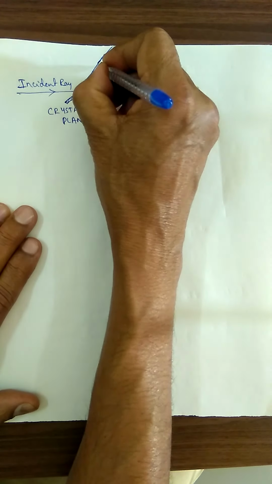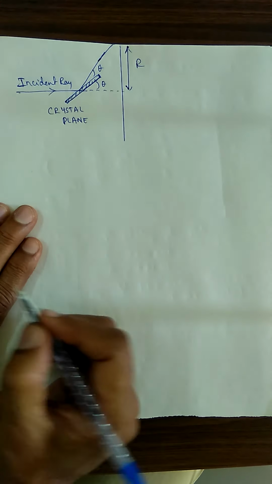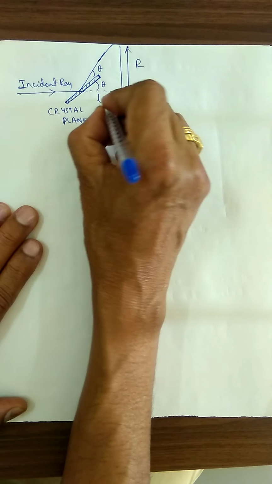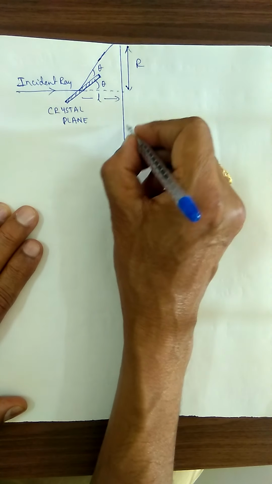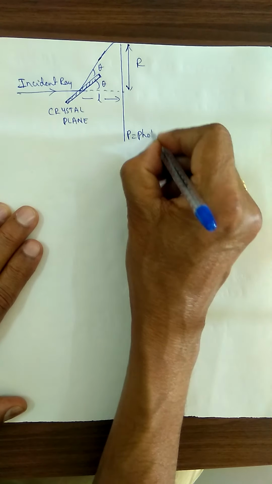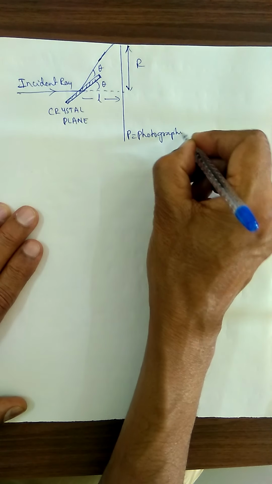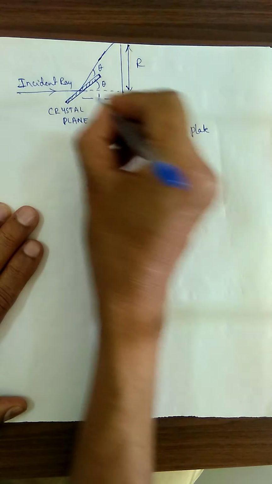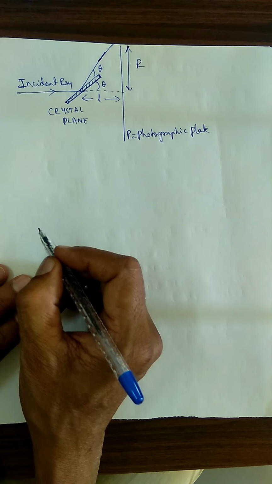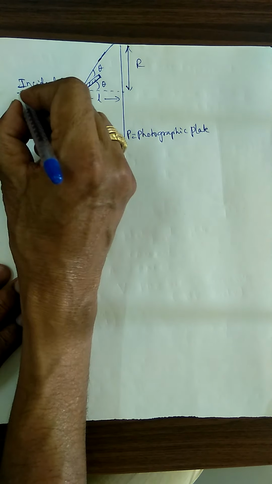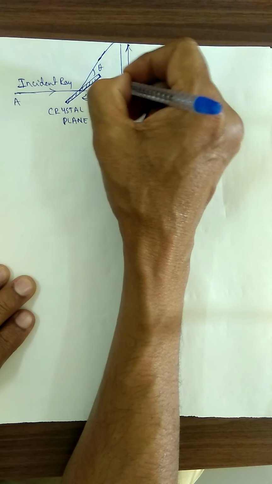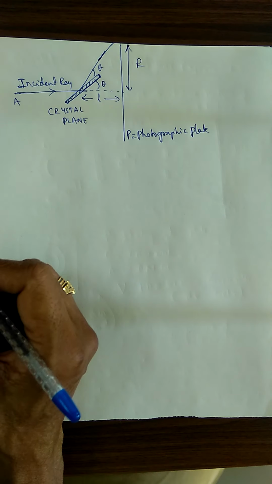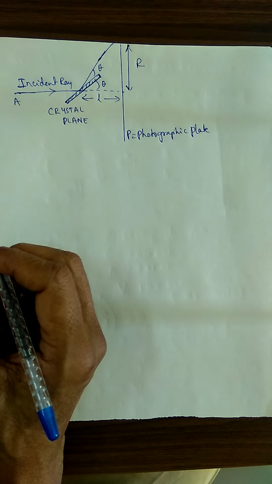This is angle theta. This is also angle theta. This is taken as L, the distance between the crystal plane and the photographic plate. This is the photographic plate. Through the point A it is incident, this is the reflected light, and this is the scattered light energy, existing in the form of diffraction.